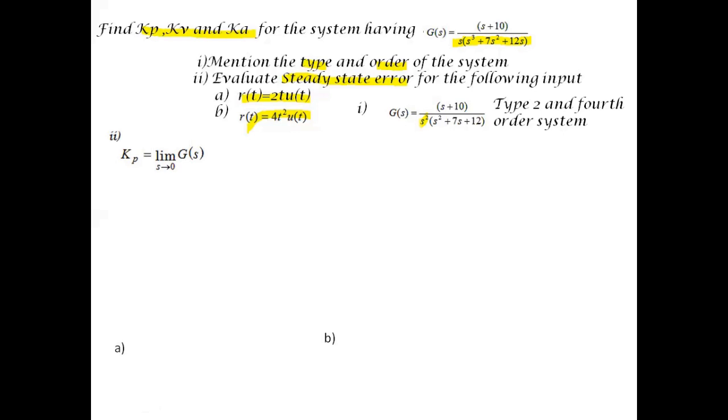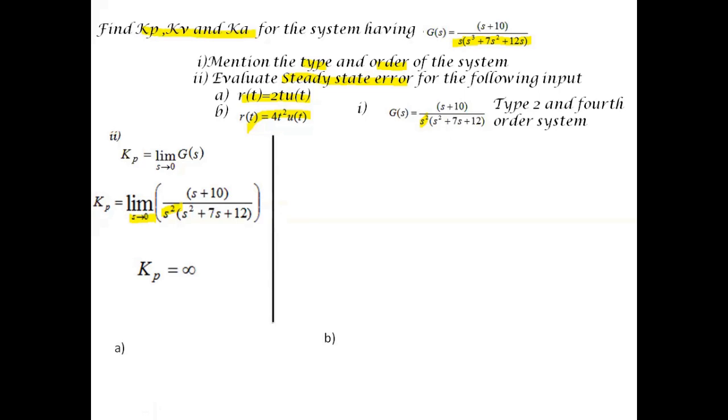Kp is given by limit s tends to 0 of G(s). So we can substitute for G(s), which is given in the question. Kp is equal to limit s tends to 0 of (s plus 10) divided by s squared times (s squared plus 7s plus 12). As s tends to 0, the denominator becomes 0. So anything divided by 0, Kp becomes infinity.